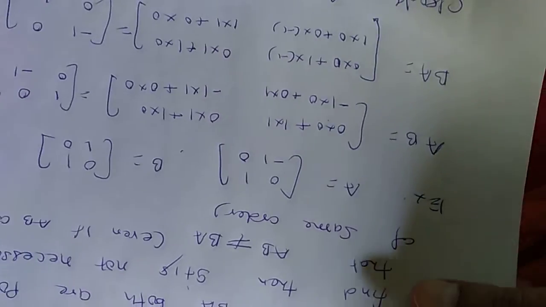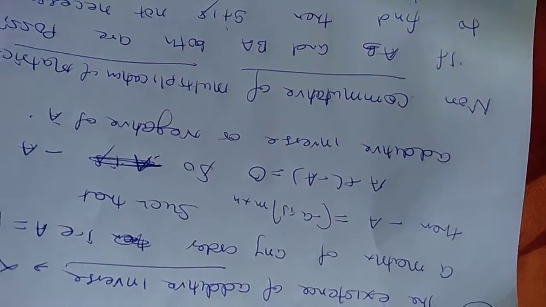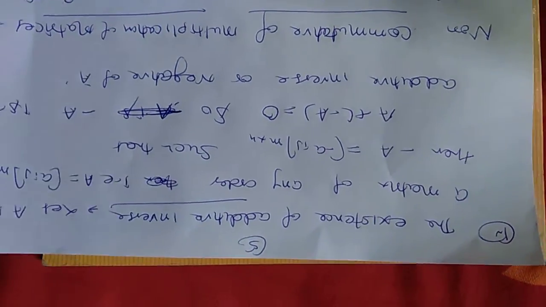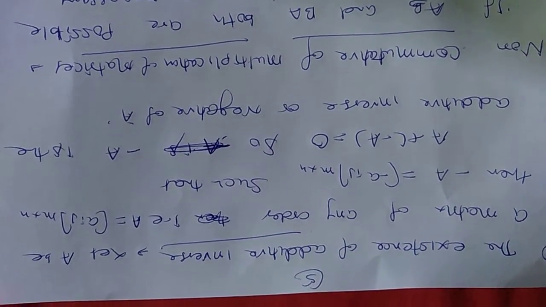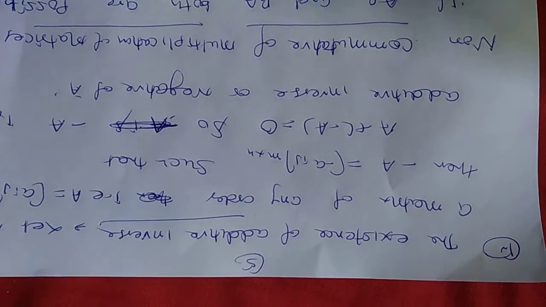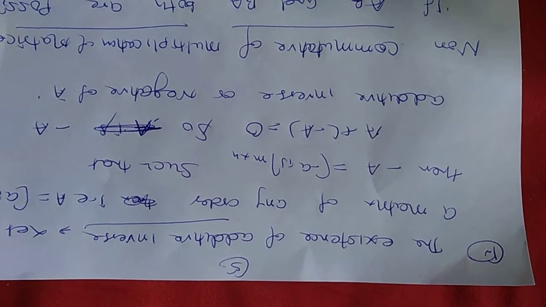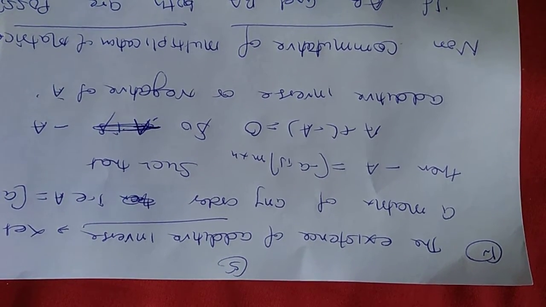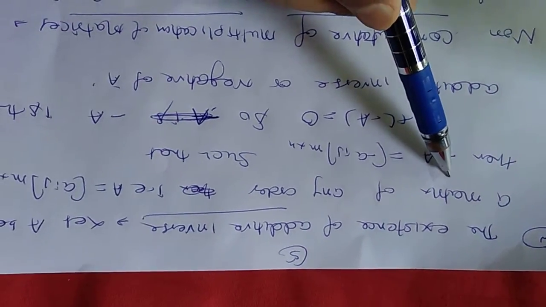Next is the existence of additive inverse. If I ask what the additive inverse of 2 will be, you will simply say, sir, it is -2. Now we have to find such a matrix, such that by adding that matrix, if you are getting the 0 matrix, then that matrix would be the additive inverse of the given matrix. Let A be a matrix of any order